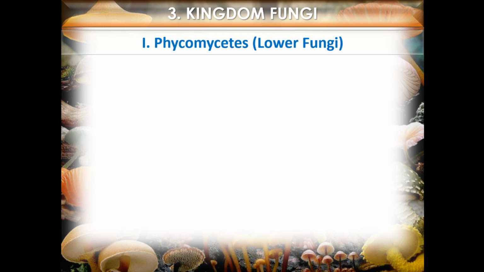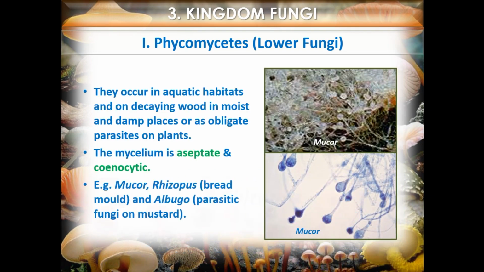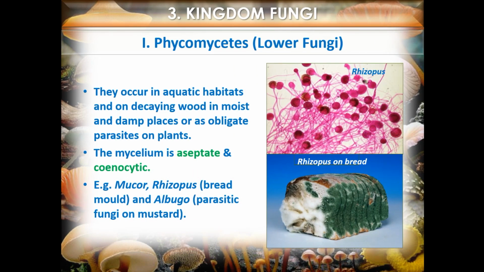Phycomycetes, the lower fungi, occur in aquatic habitats and on decaying wood in moist and damp places or as obligate parasites on plants. The mycelium is aseptate and cenocytic. Example, Mucor, Rhizopus, bread mold, and Albugo, a parasitic fungus on mustard.